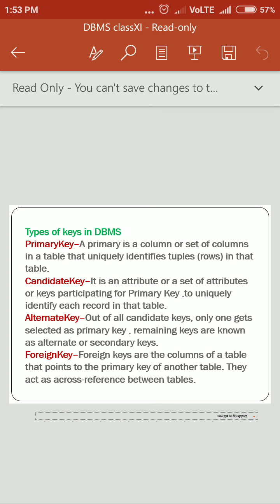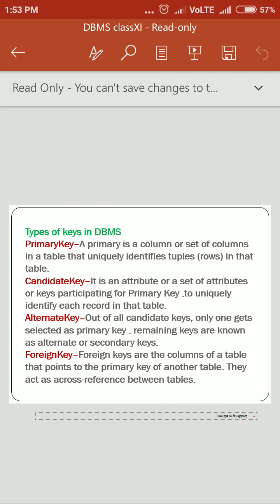Next is the candidate key. As you know, all attributes combined inside a relation that can serve as a primary key are candidate keys, as these are candidates for the primary key position. Next is the alternate key. A candidate key that is not the primary key is known as an alternate key. Out of all candidate keys, only one gets selected as the primary key. So the remaining keys are known as alternate, or you can say secondary keys.